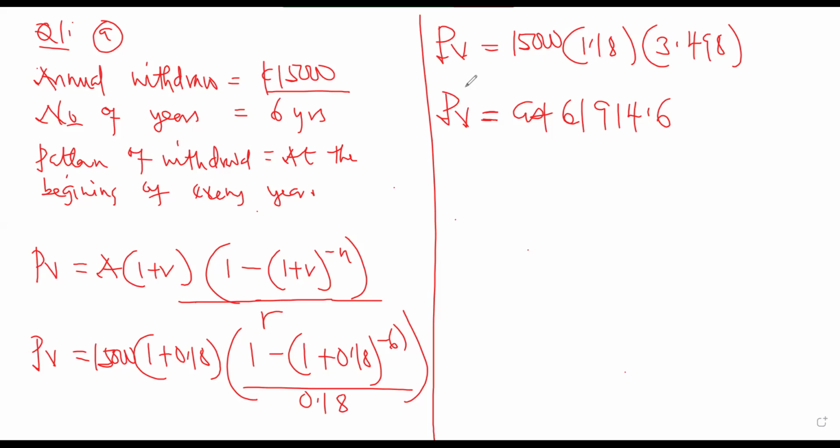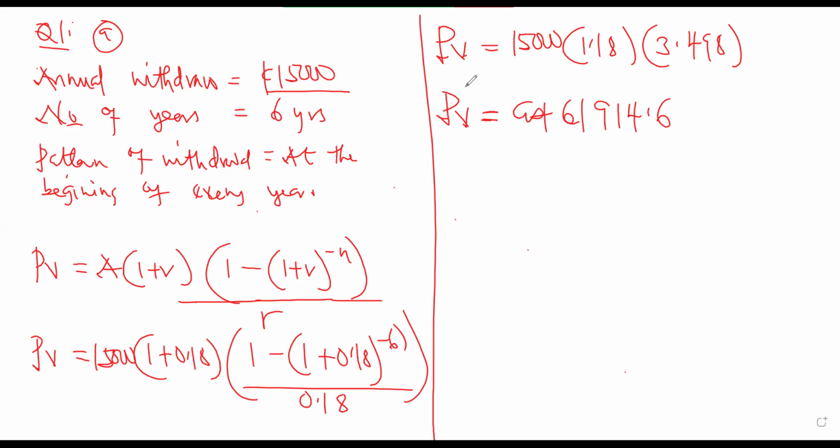Then at the beginning of the next year, you withdraw 15,000. Then the balance will grow by 18% again. So you can try that. So this is the amount that we have to borrow now. Put it in the bank account at the beginning of the 6 years. You take 15,000 out of it. The remaining will be put there at 18%.